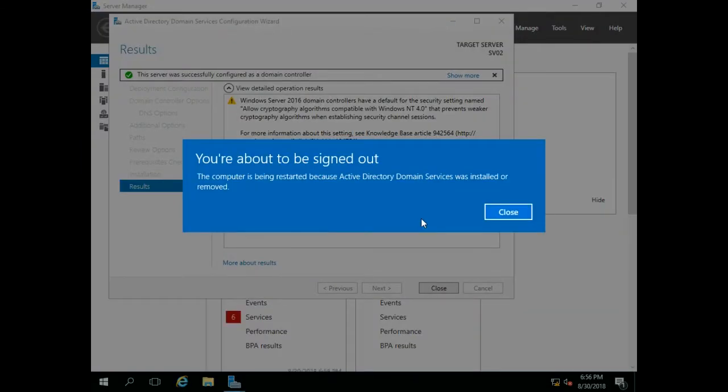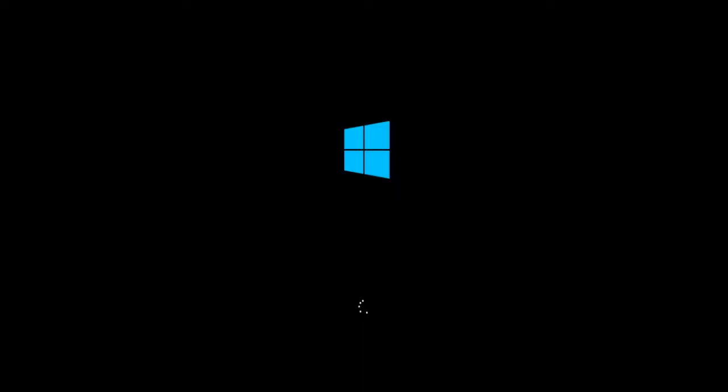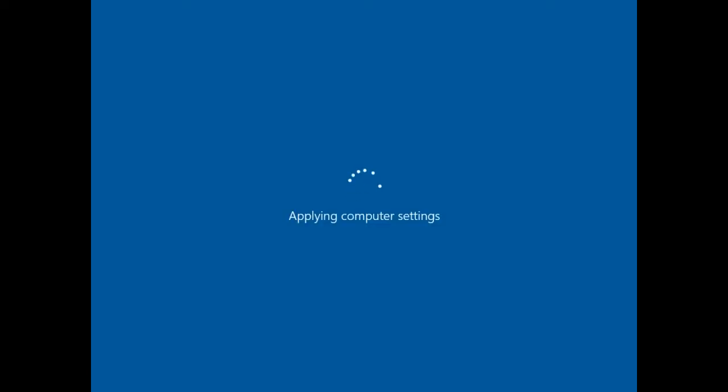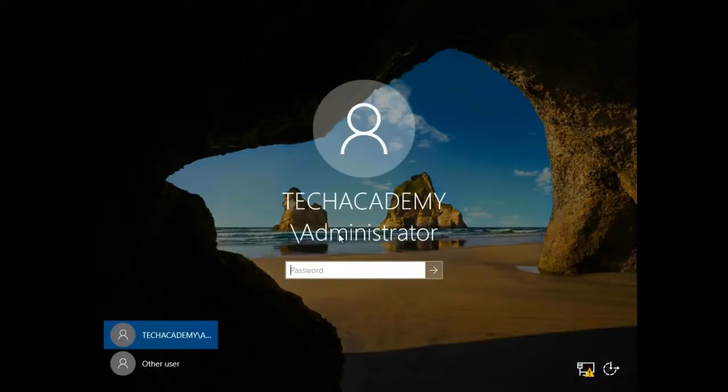Once the installation is completed, the server will automatically restart. Your domain is installed and configured.